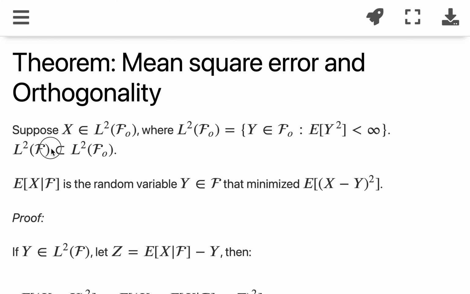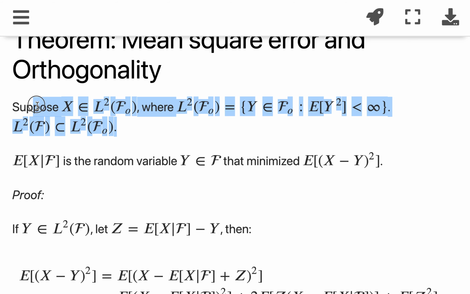And also let's suppose that there's another measurable space f, where the L2 space of f is a subspace of L2 F0. So that is, we know something, but we don't know the whole space, right?